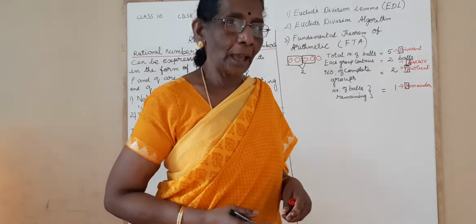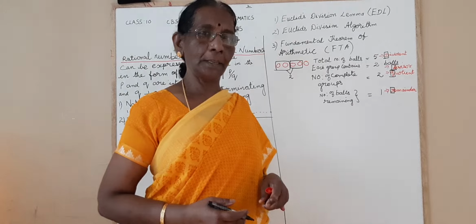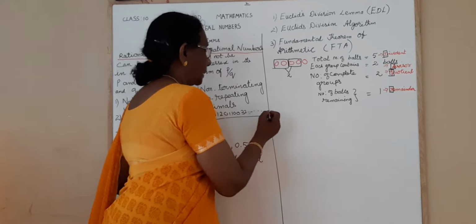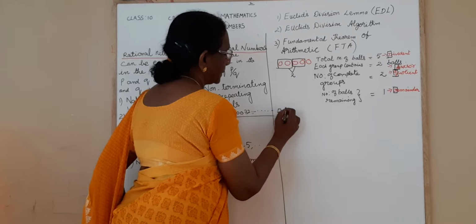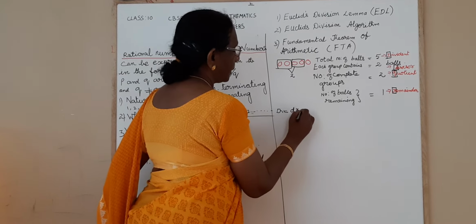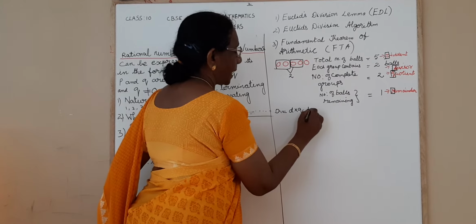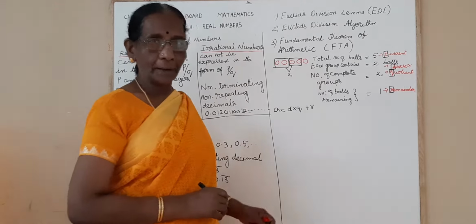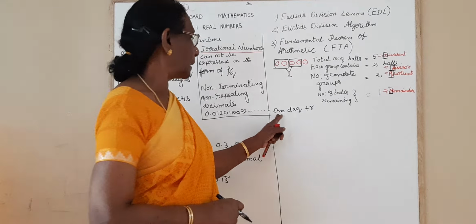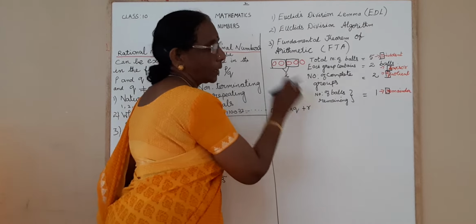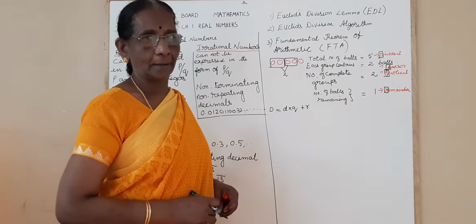Let us have a recap. You have studied in lower class. What is the checking method of division? Come on. Yeah, very good. Dividend is equal to divisor into quotient plus remainder. Have you recalled that? Yeah, dividend is equal to divisor into quotient plus remainder.